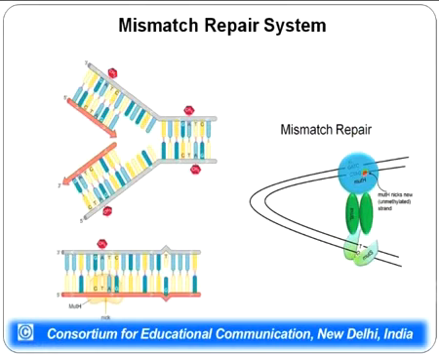Now, how does MUT-H ensure that only the wrong strand is removed, that is, only the strand which has a mismatch? This is a very serious problem, but it is overcome beautifully by the MUT-H recognition system, because MUT-H recognizes hemimethylated DNA. There are GATC sites in the DNA of E. coli, and the A in GATC is methylated.